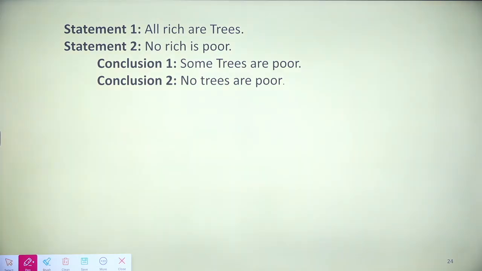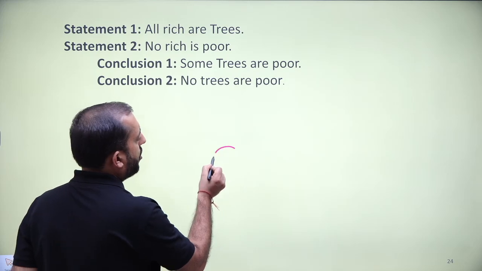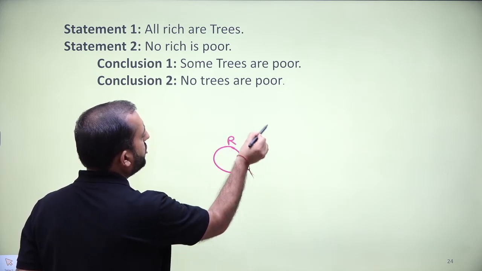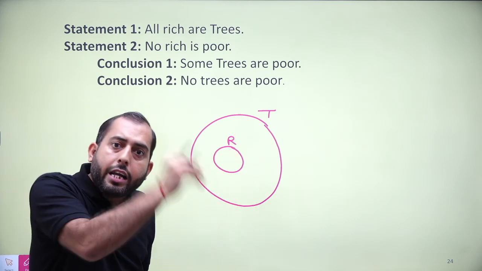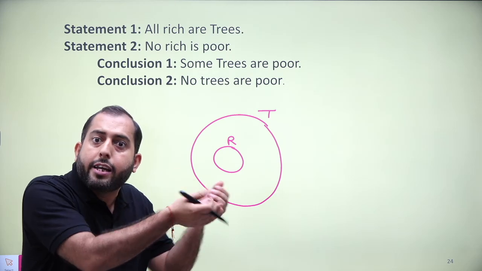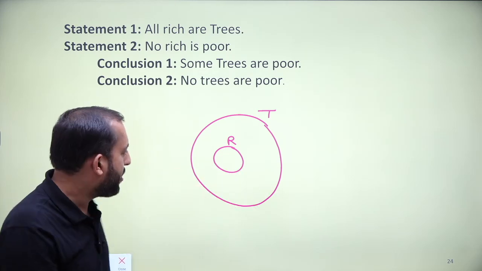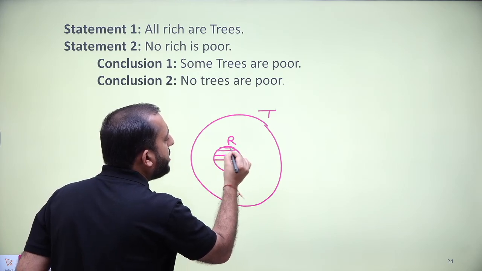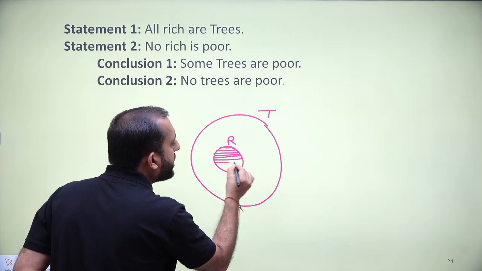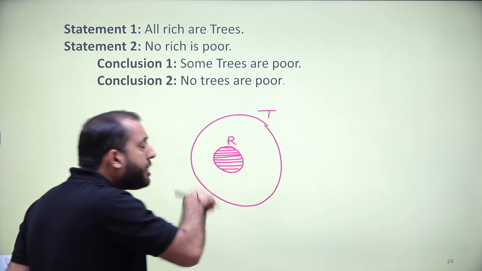It is given all rich are tree. Now see, all rich are tree. In the previous case, tree was inside a rich. In this case, rich is inside a tree. So entire rich is definite.